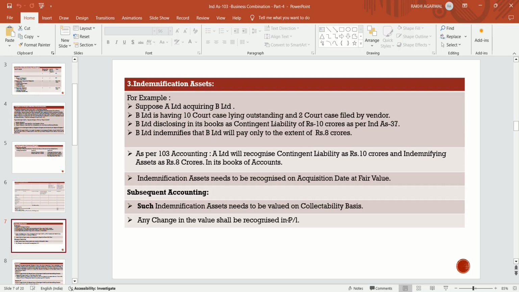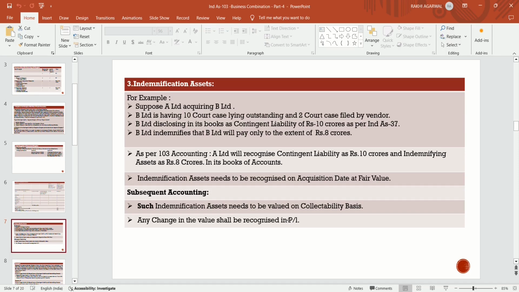B Limited discloses in its books a contingent liability of 10 crores as per Ind AS 37. B Limited indemnifies, meaning compensates, that it will pay only to the extent of 8 crore. A Limited acquires B Limited with a certain condition.